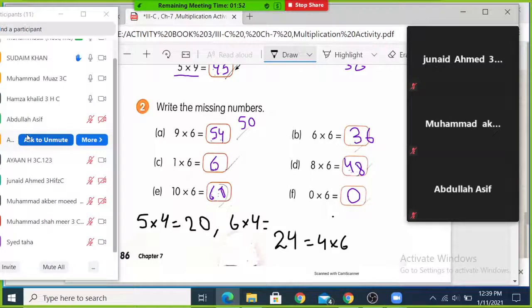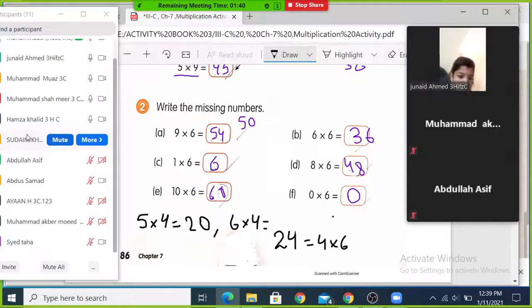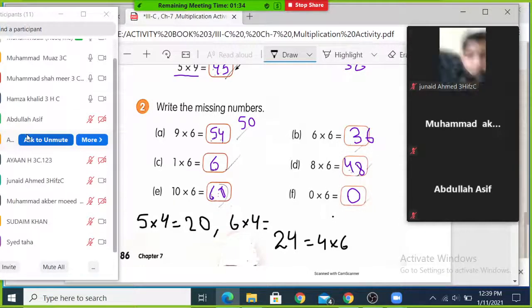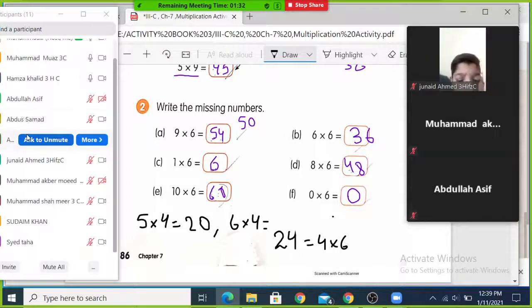Hassan Ali Shah absent. Sheikh Waqas absent. Junaid present. Ansab is absent. Sayyid Taha is present. Muhammad Akbar is present. Hamza Khalid is present and Muaz is present. Ahmad Aziz is absent. Abdul Nasir is present. Sudam present. Asad present. Usman present. Zaid is absent. Taha Shamir is present. Okay, we have 10 students there.